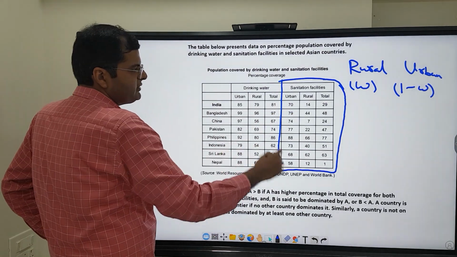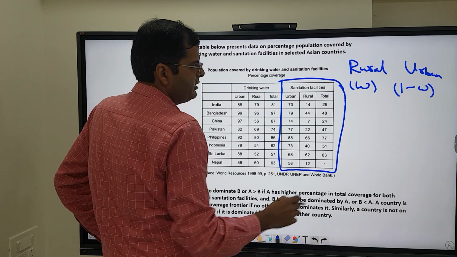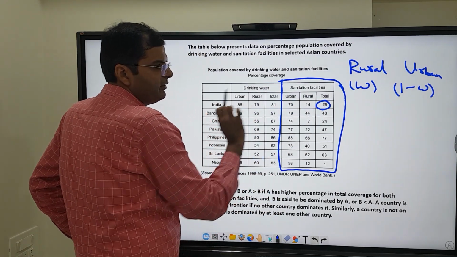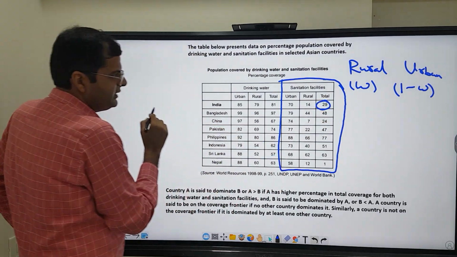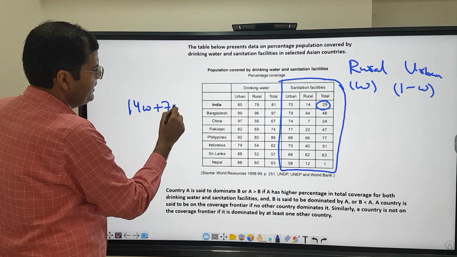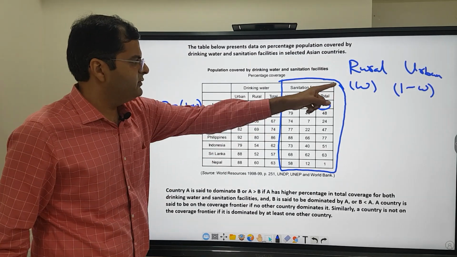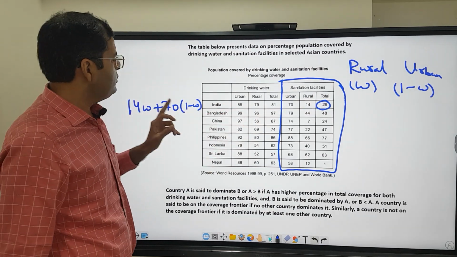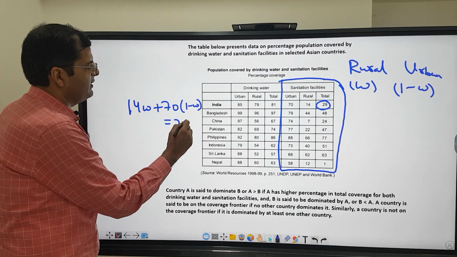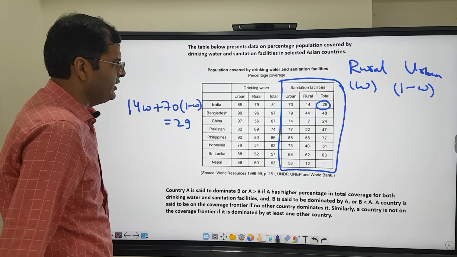Now it says, if I just look at the sanitation facility, 14% from rural got the sanitation. So if I calculate the weighted average over here, that should come out to 29. And what is the weighted average? It is 14 into W plus 70 into 1 minus W. 14 times W, which is the weightage of the rural part, plus 70 into 1 minus W, which is the weightage of the urban part. That should add up and give me 29. That's the weighted average, because 29 over here is the weighted average of both urban and rural.